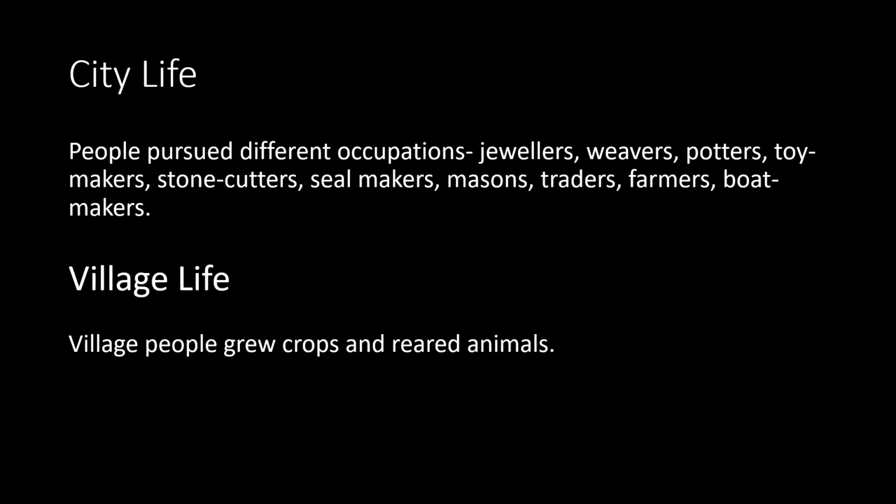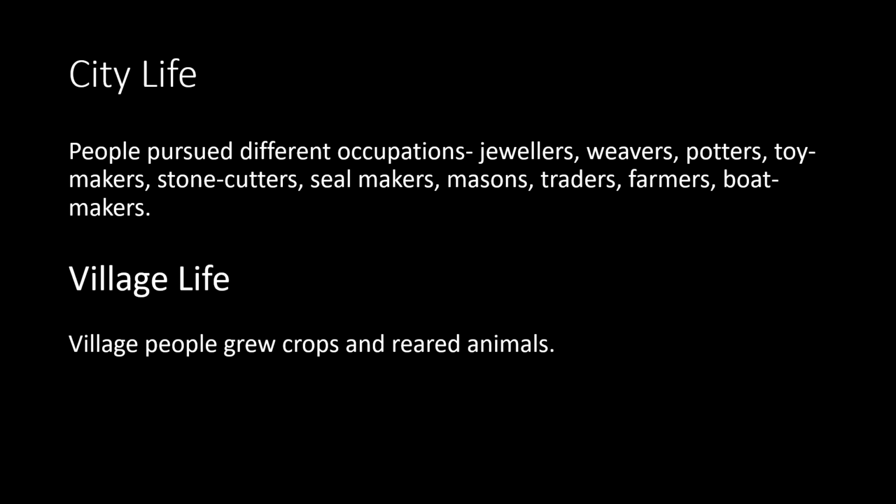Now, talking about the village life, people grew crops and reared animals. Basically, they were farmers and herders who lived in the villages and supplied food to people in the towns. Archaeological remains of plants show that the Harappans grew crops such as wheat, pulses, peas, barley, rice, sesame, linseed, mustard, banana, melon, and pomegranate.